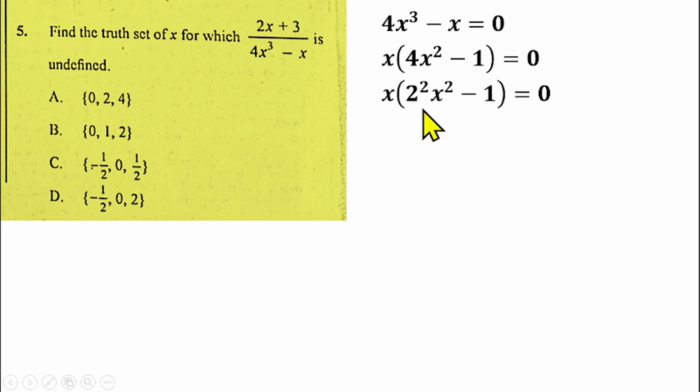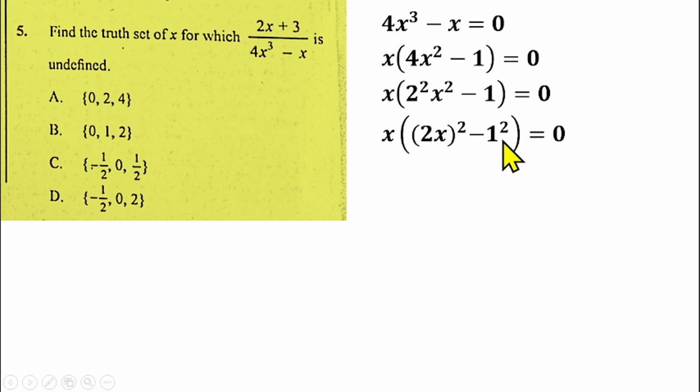Since they have the same power, you can factorize the power out, since 2 is multiplying x. That gives us 2x raised to power 2. We'll have x times ((2x) squared minus 1 squared) equals 0.